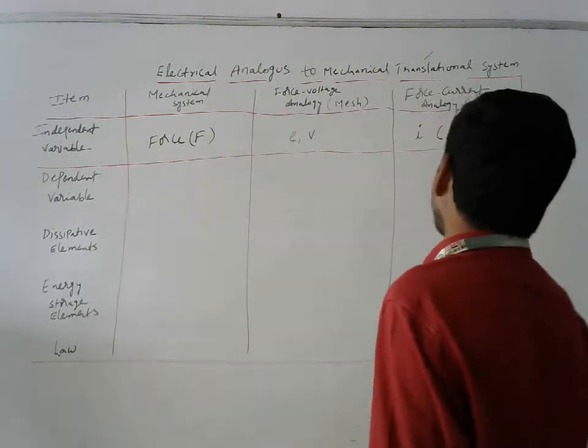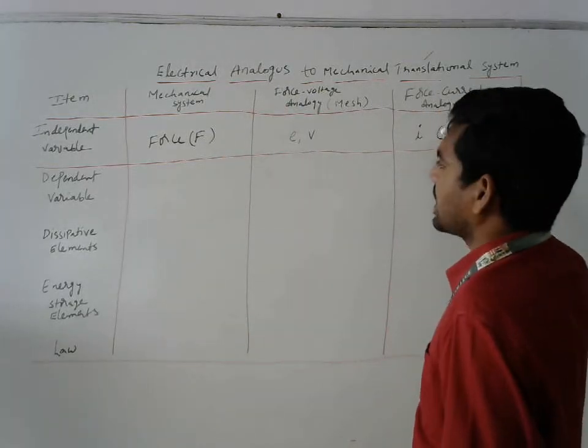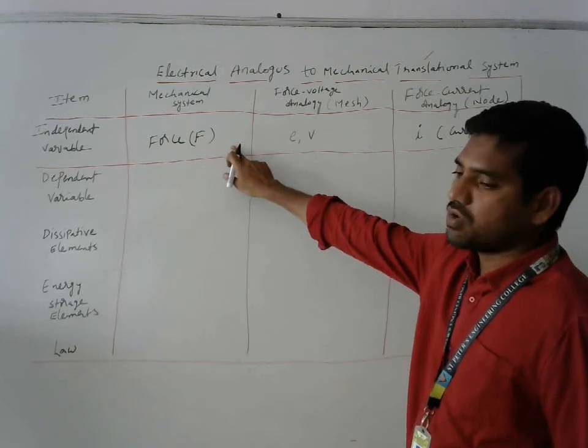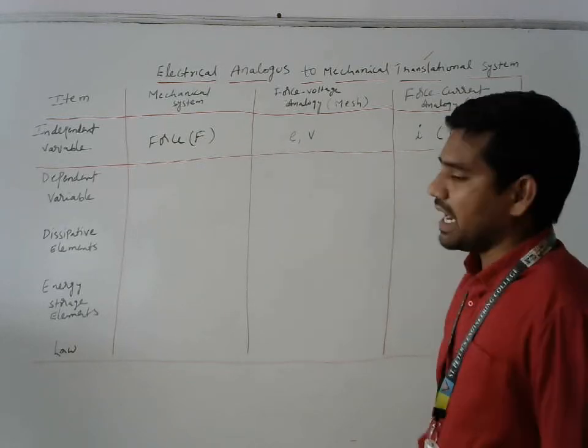Then immediately, nodal analysis means force current analogy. Wherever you find the force, you need to replace it with current I.